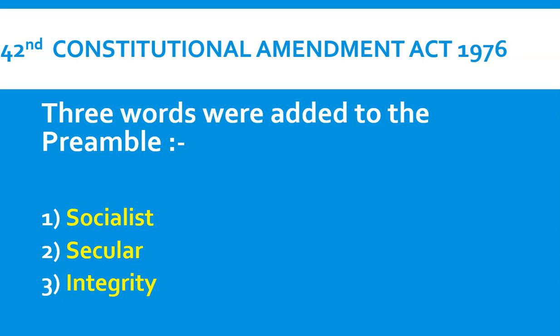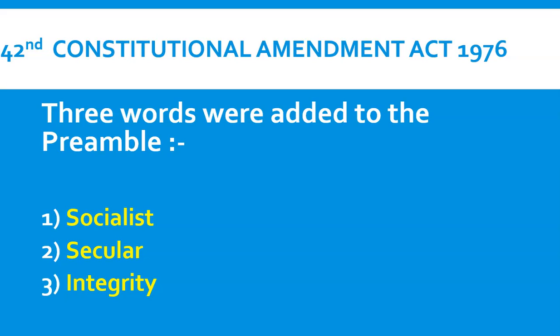Now I have already told you the meaning of socialist. I have also already told you the meaning of secular. So the socialist word was added because India was becoming more and more socialist, because the Prime Minister had to make India socialist. The secular word was added because India was becoming more and more secular. The Prime Minister wanted to make India a more secular country.